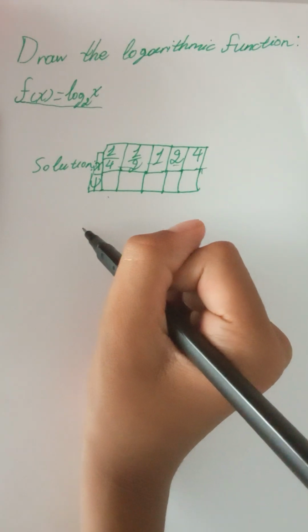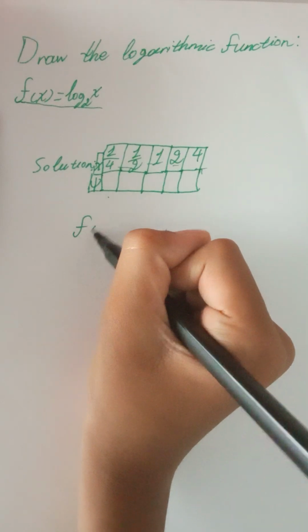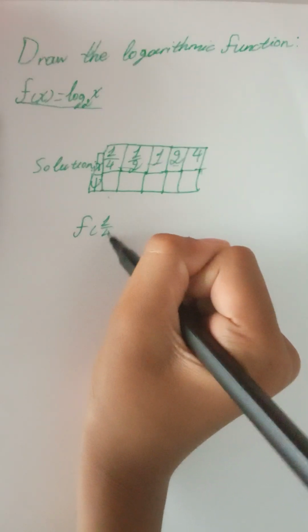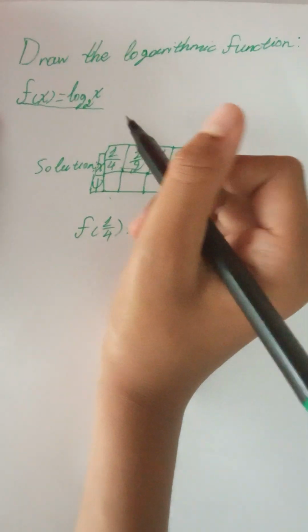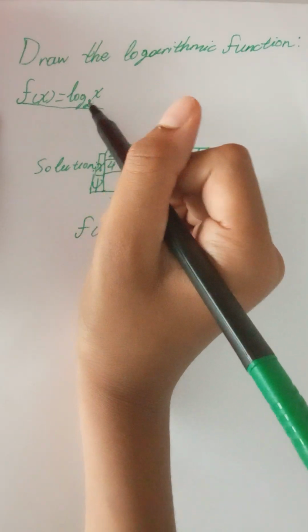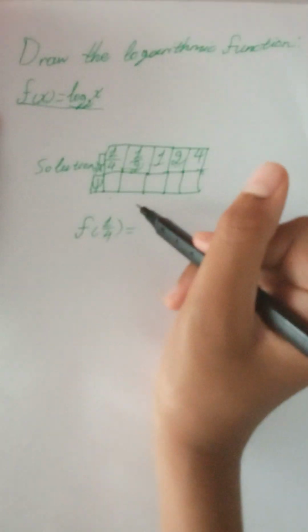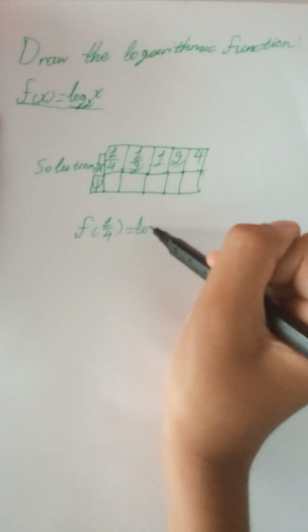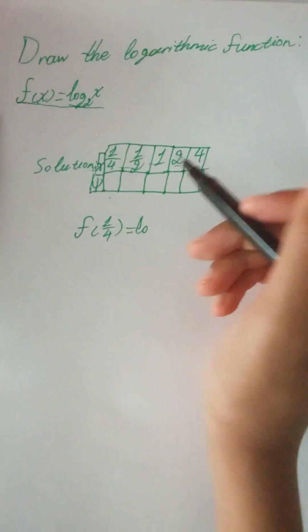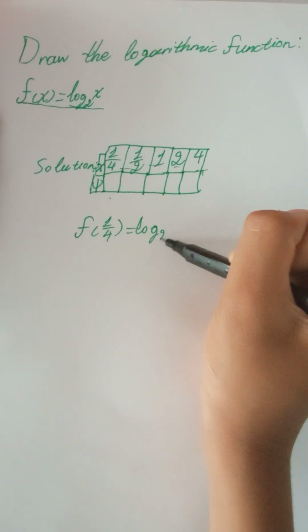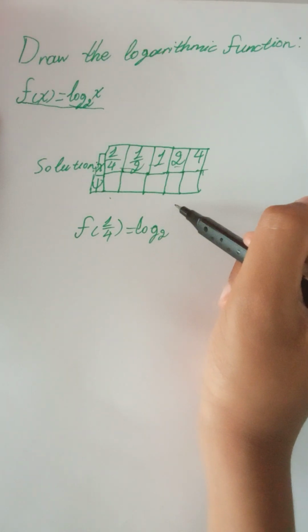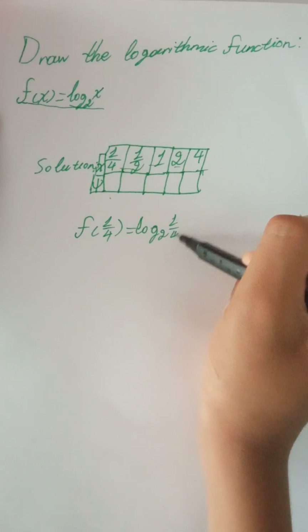So f of 1/4 is equal to log base 2 of x, so we're going to replace the x with 1/4. So log base 2 of 1/4.